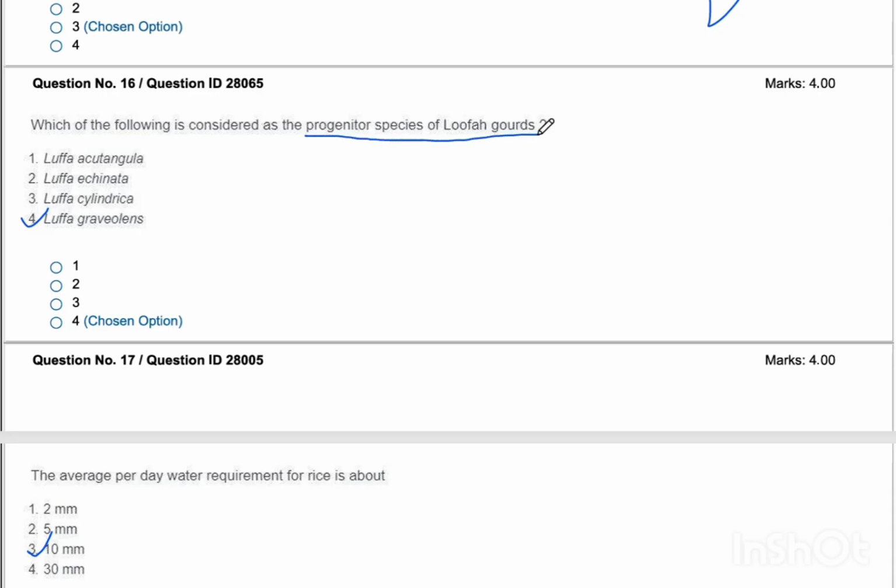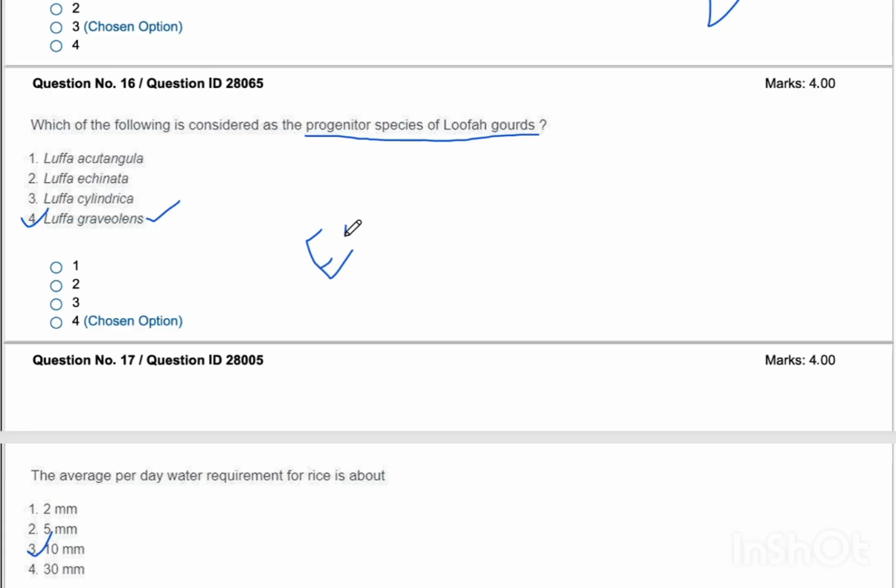The next question: which among the following is considered the progenitor of loofah gourds? Yes, the progenitor is Luffa graveolens. That's a direct question. It came directly from Essence of Horticulture.